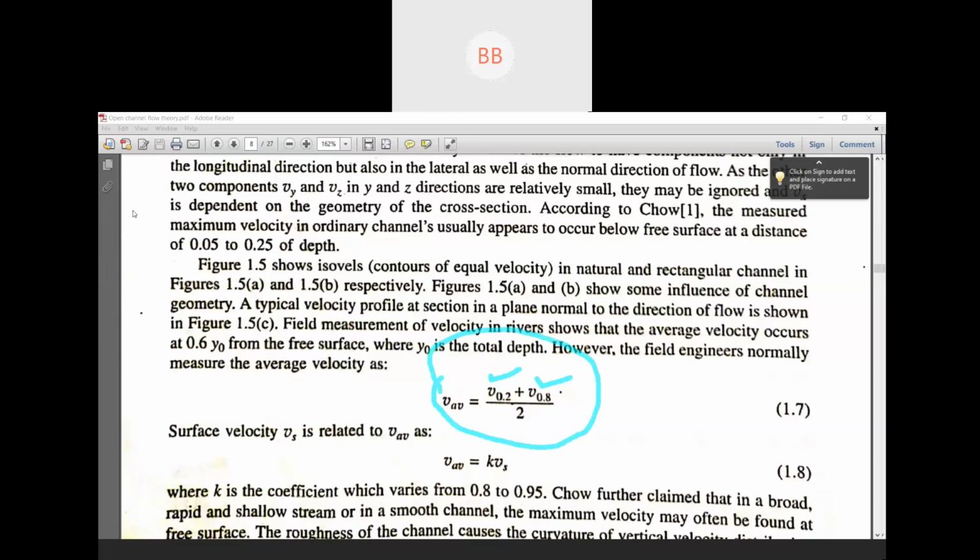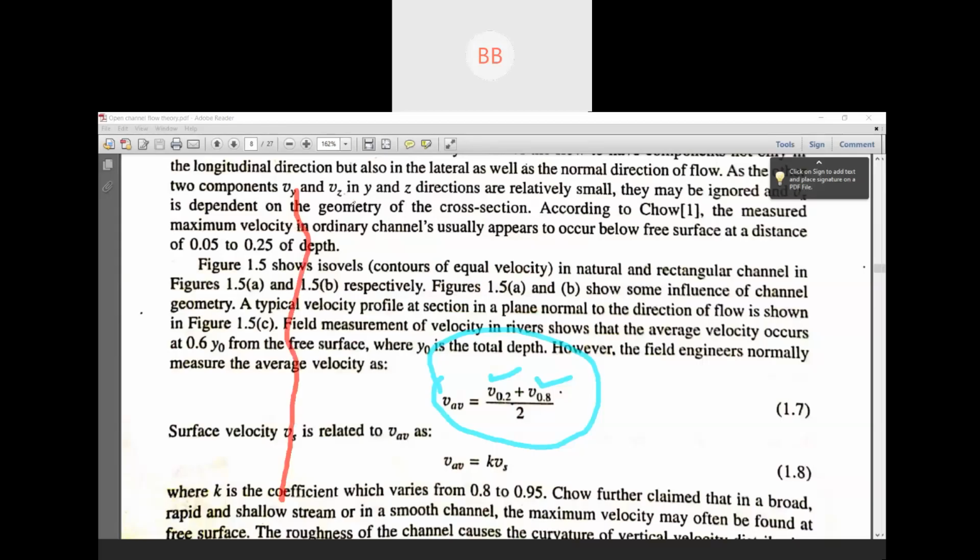Last year when we were doing that project with my final year students, what happened? Actually, we don't have a current meter apparatus to measure velocity at 0.2 and 0.8. Then how are we going to measure? In that particular river, the Kulsi River, we considered two sections, section 1 and section 2.